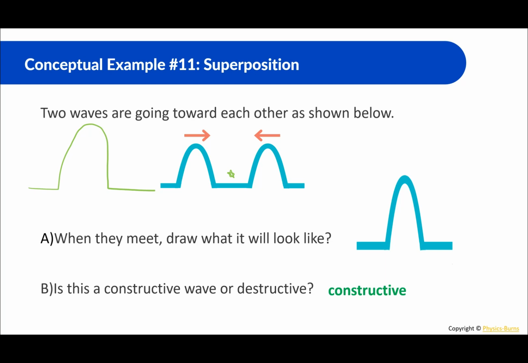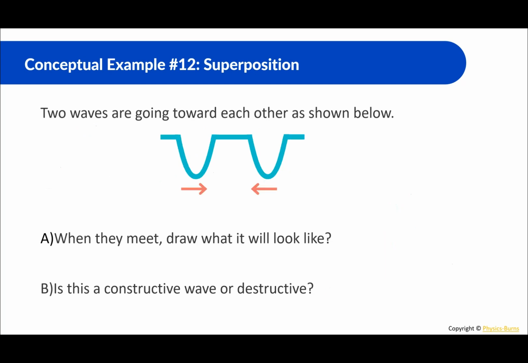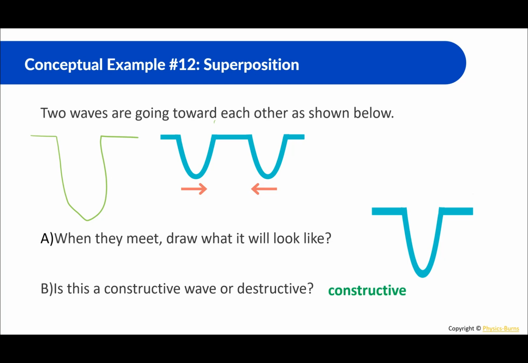Okay, moving on. Two waves are going toward each other as shown below. When they meet, draw what it will look like. Okay, so similar thing, just something like that. Is this a constructive wave or destructive? Again, constructive because the amplitude is increasing.